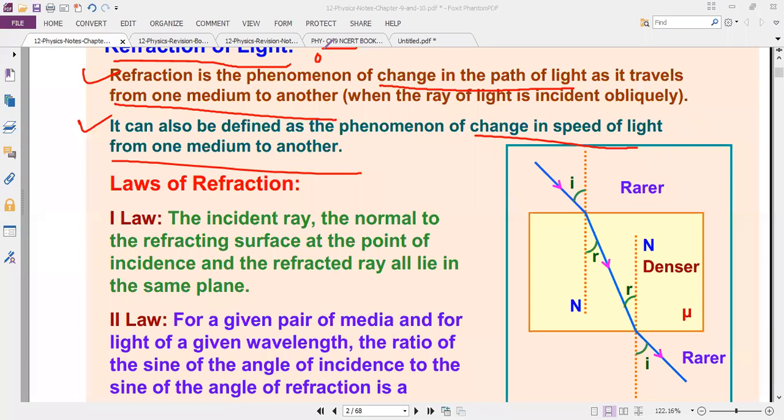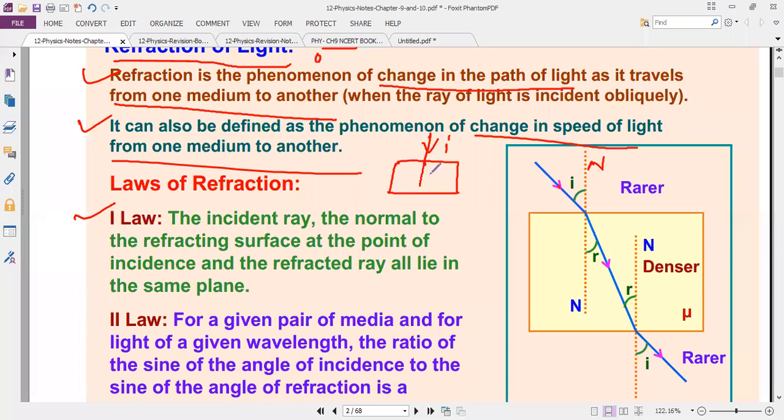See, refer to this diagram now. So this is the incident ray, this is the normal, and this one is the refracted ray. Okay, for the first law, I will take one glass slab. I am passing the incident ray through it.